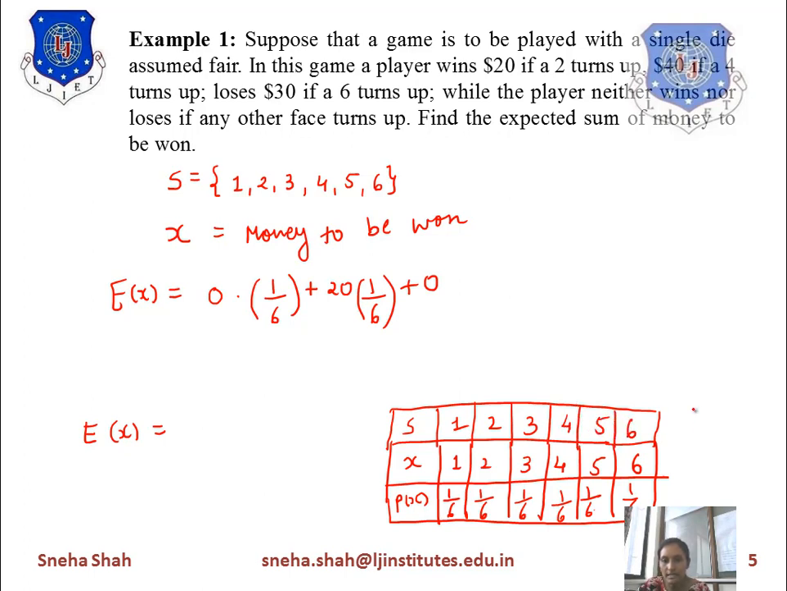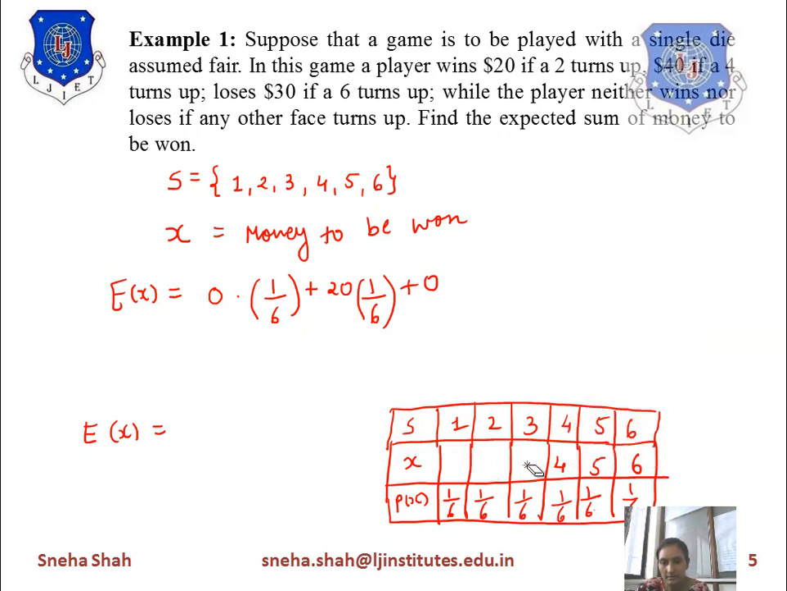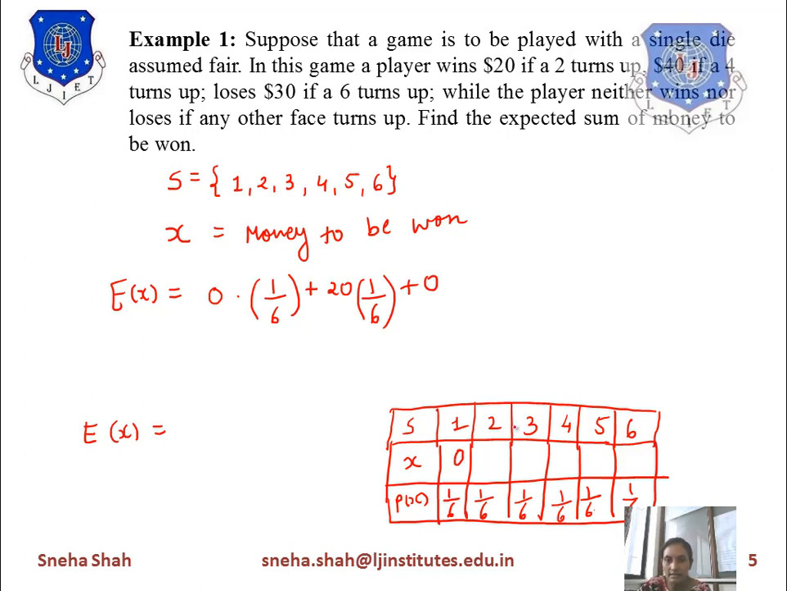Now if I am defining the random variable x, I will say that for the first term, if the output is 1, then neither win nor loss, so we will take its value equals 0. If it turns 2, then it wins 20, so we will take plus 20. For 3, there is no possibility, so 0. For 4, it will win $40, so over here we will write $40. For 5, there is no possibility, so 0. And the last term is 6. For 6, it will lose $30, which means the negative value of 30.